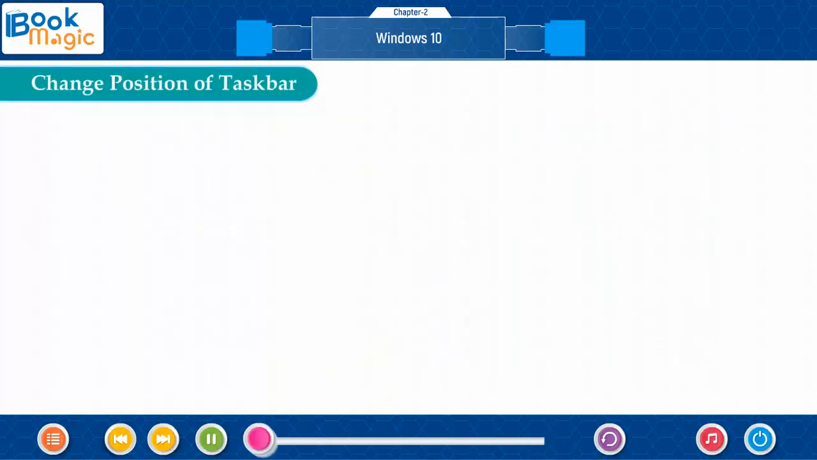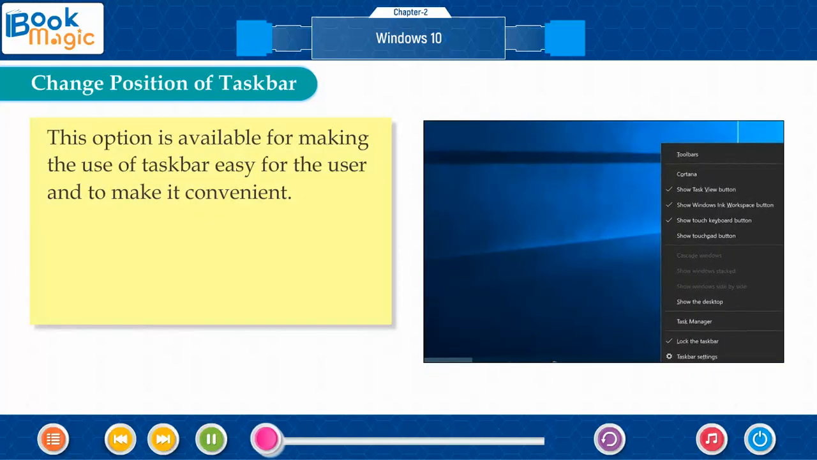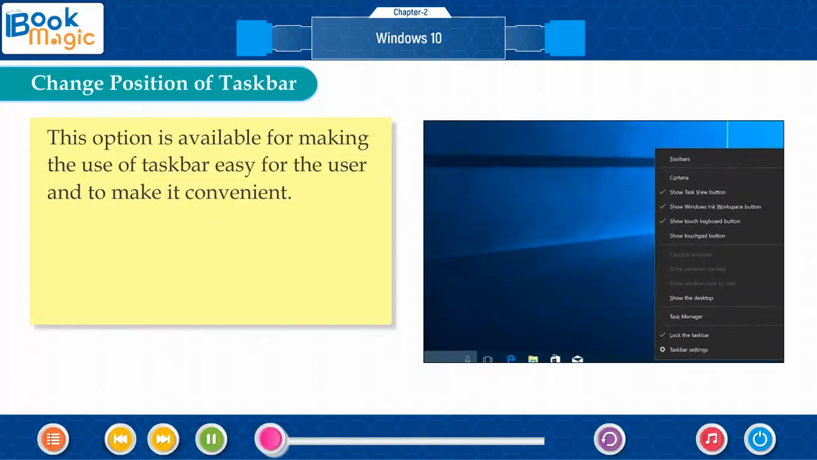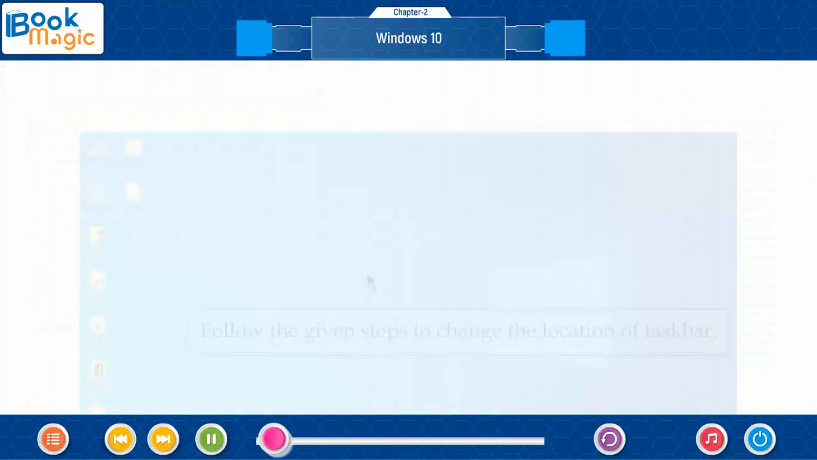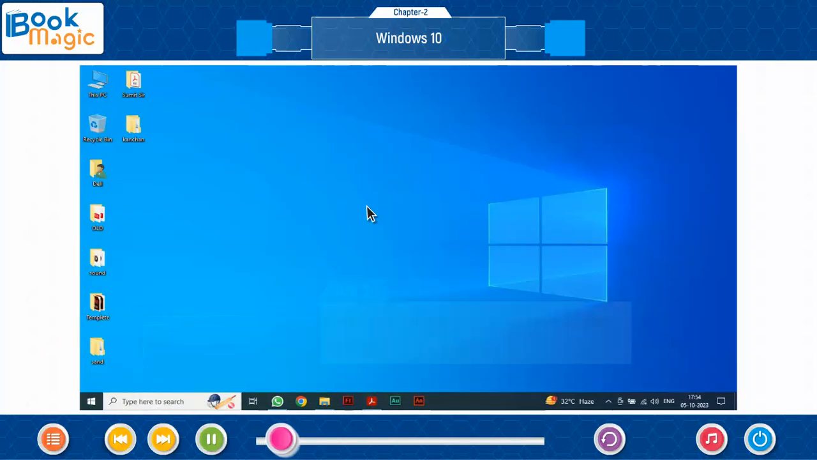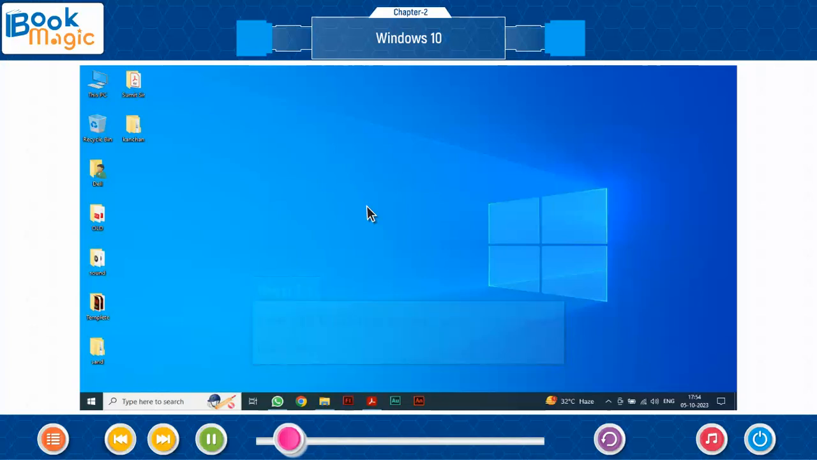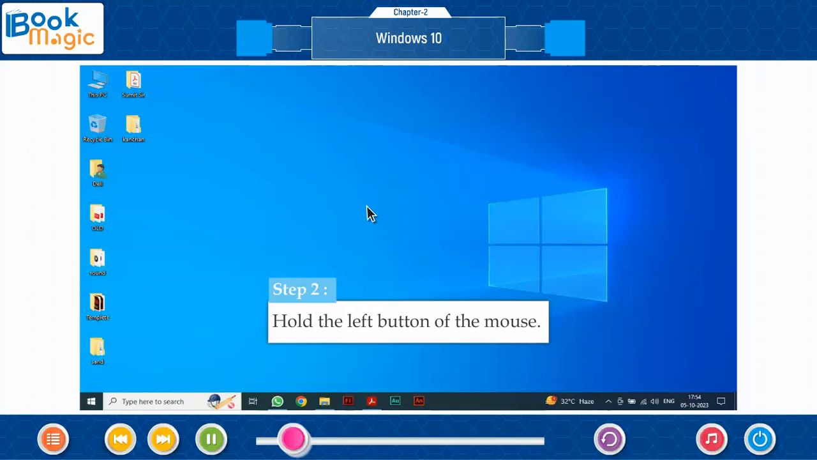Change position of taskbar. This option is available for making the use of taskbar easy for the user and to make it convenient. Follow the given steps to change the location of taskbar. Step 1. Left click on the blank section of the taskbar. Step 2. Hold the left button of the mouse. Step 3. Drag it to its new location.